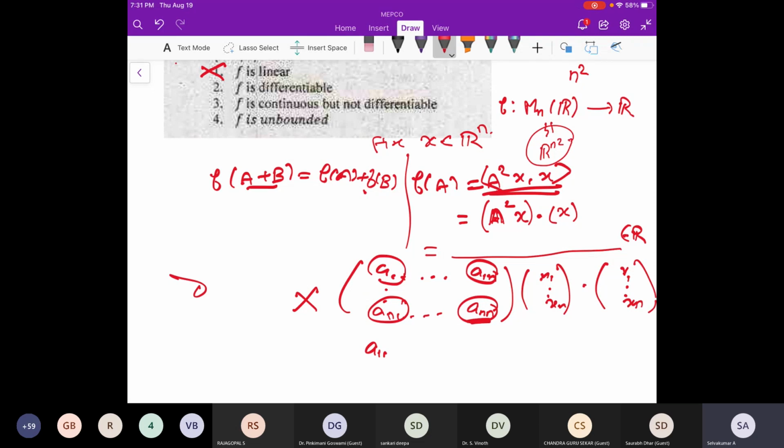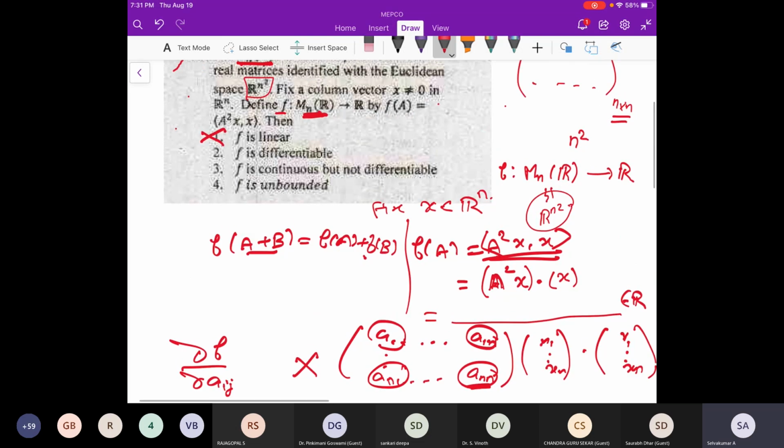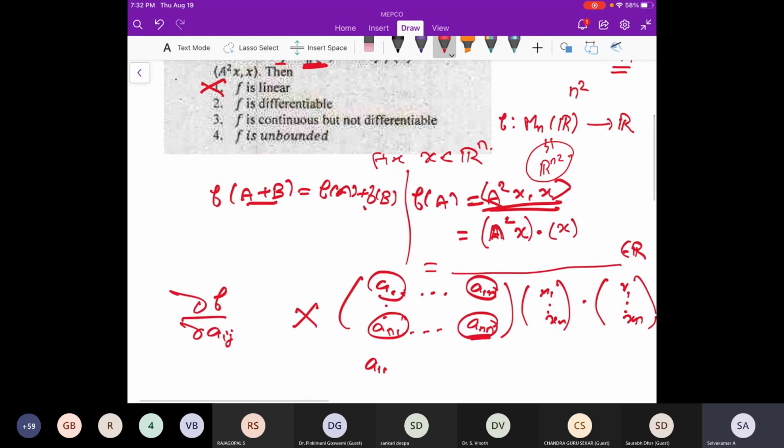I am saying partial derivatives in the ij's, not in x1, x2, because our domain is M_n(R). The domain coordinates are coming from the matrices, so every element in the matrix is a variable. Is that clear? Because of that, partial derivatives are in this way. We take the determinant and the products, so we will get a polynomial only. Polynomials are continuous, we know that.